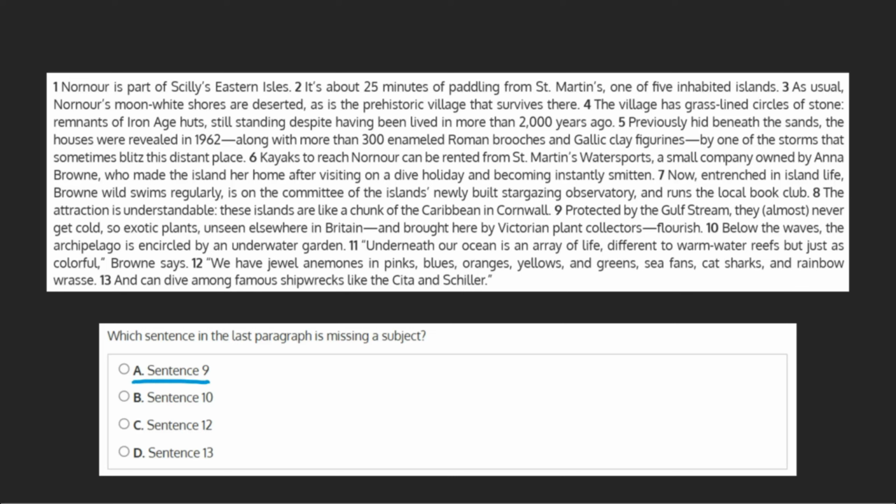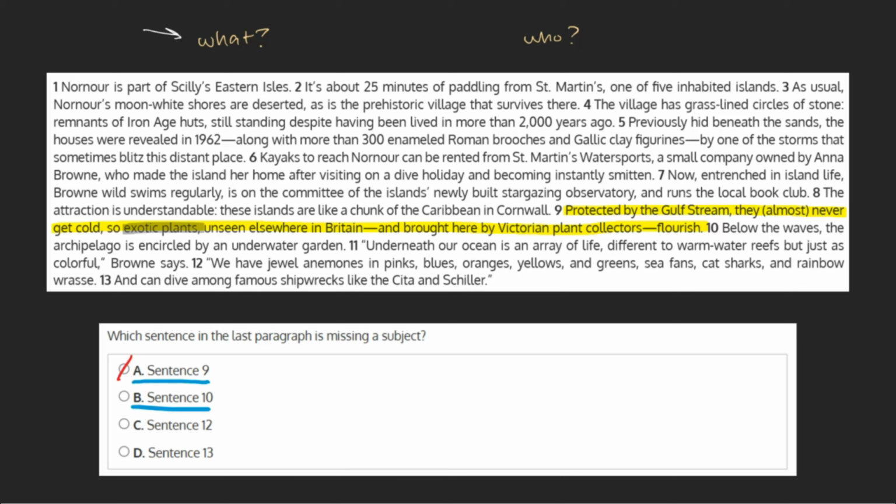A. Sentence 9. Protected by the Gulf Stream, they almost never get cold, so exotic plants, unseen elsewhere in Britain and brought here by Victorian plant collectors, flourish. A simple way to locate the subject of a sentence is to ask ourselves what or who. With this sentence, we'd ask ourselves what. What flourishes? The sentence tells us exotic plants. As this is the subject of our sentence, we can mark this choice as incorrect.